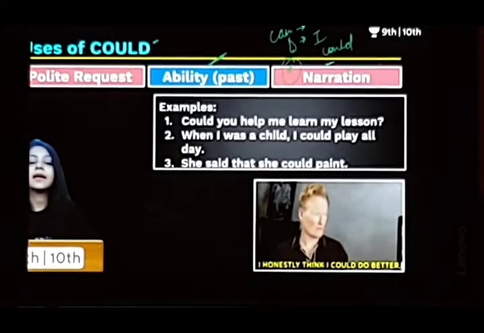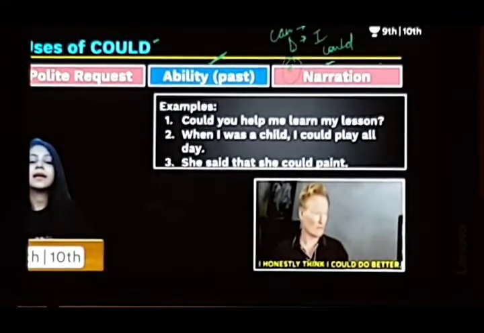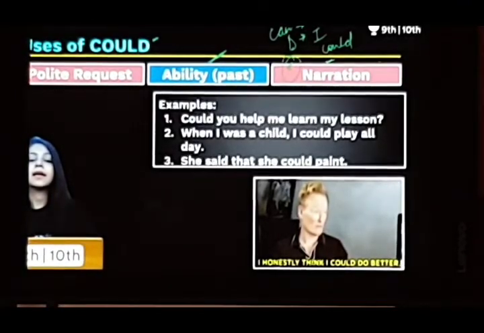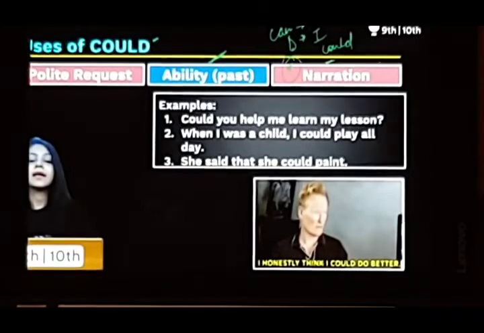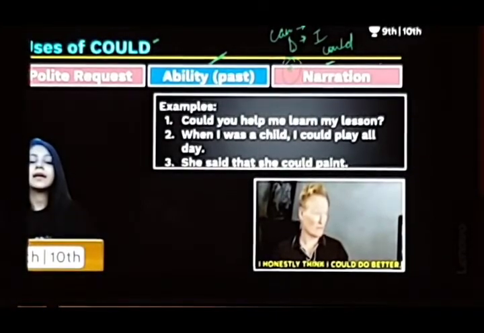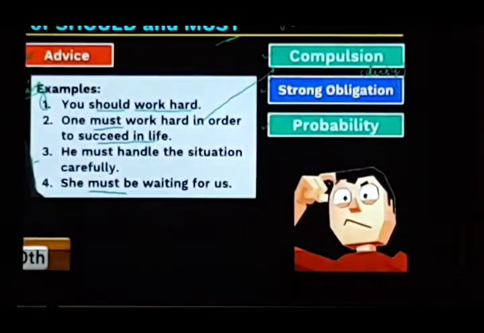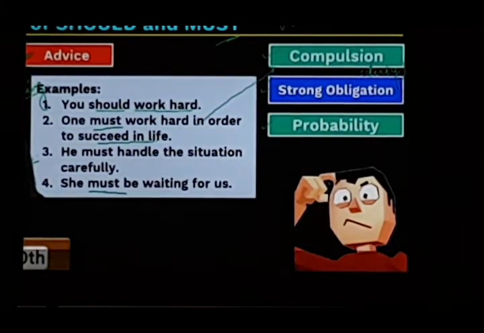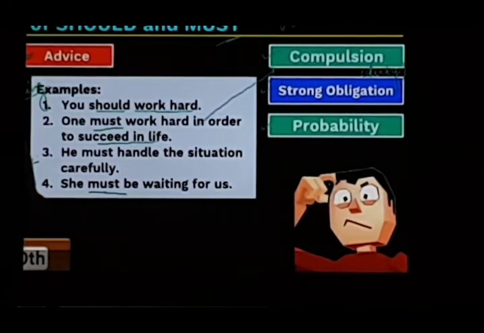The actual sentence would be: she said I can paint. Okay, she said I can paint, indirect speech. And how can we change that? She said that she could paint, so it is the narration where it can be used. Now the difference between should and must: where to use should and where to use must.